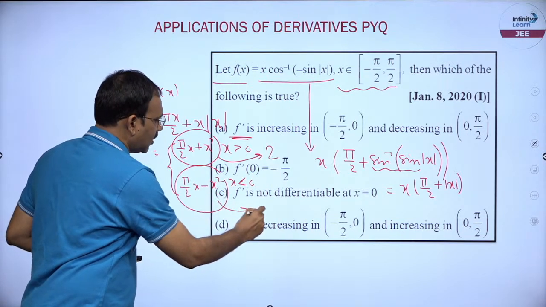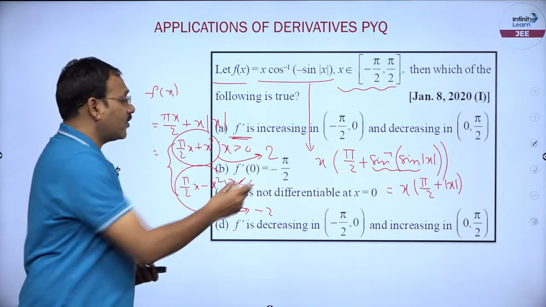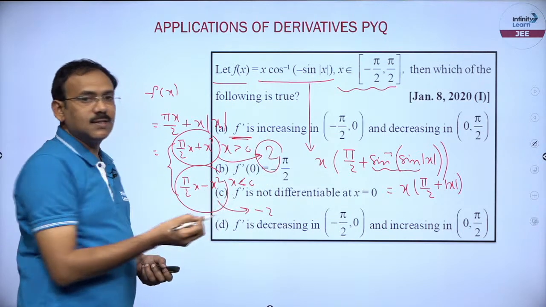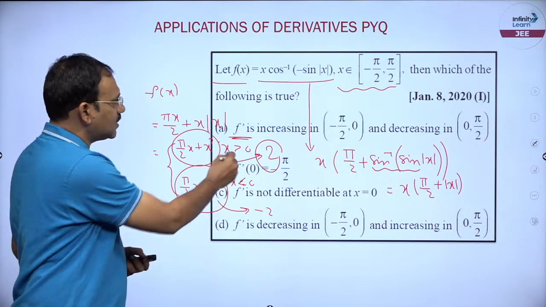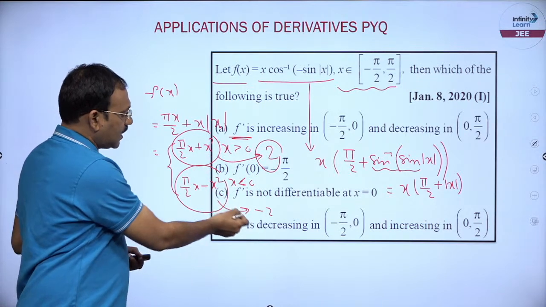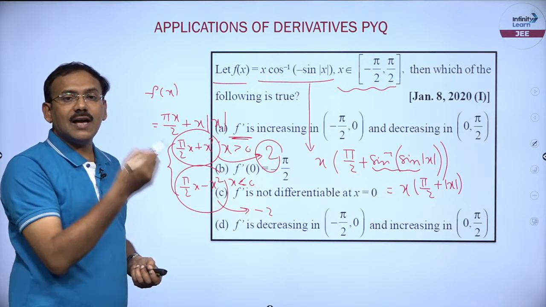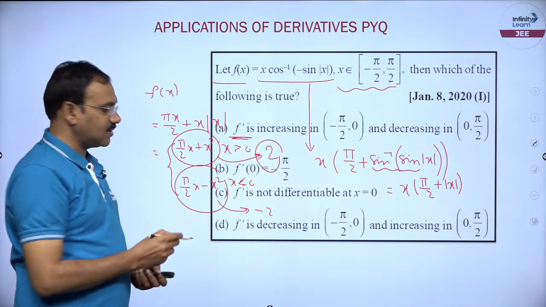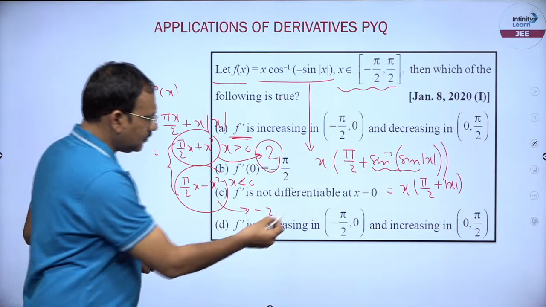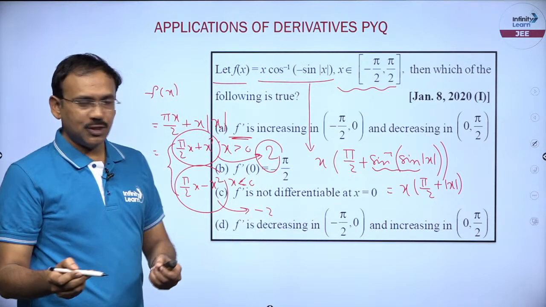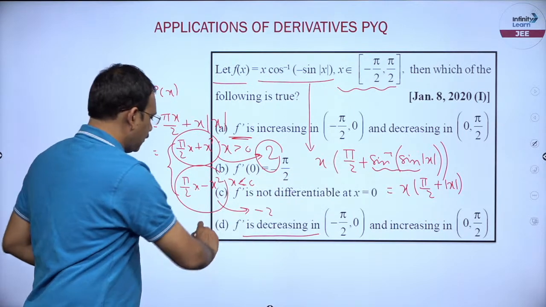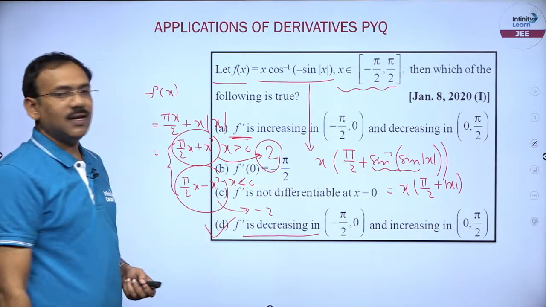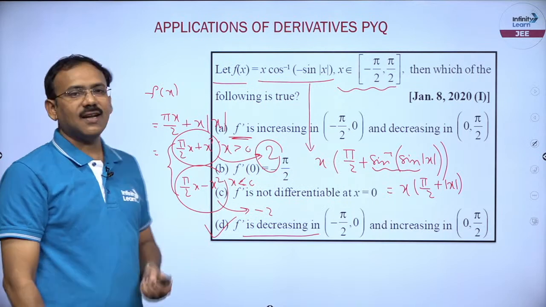Here second derivative is minus 2. f double dash positive means f dash is increasing. In this case, second derivative negative means f dash is decreasing. That means from minus pi by 2 to 0, f dash is decreasing, and from 0 to pi by 2, f dash is increasing. Option D is the right answer.